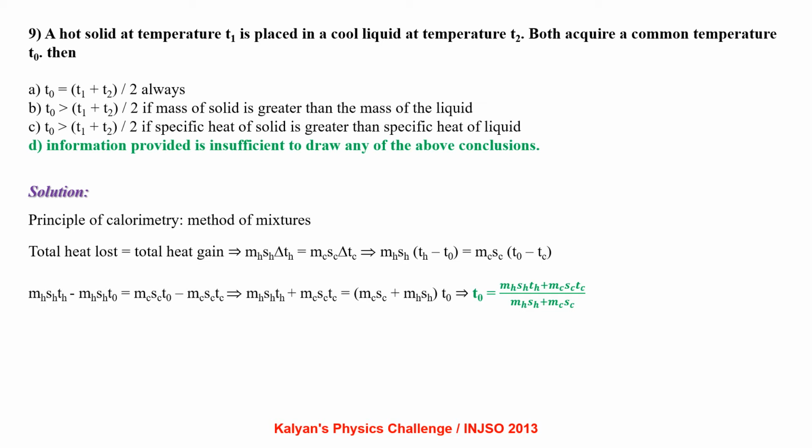Applying the principle of calorimetry, that is method of mixtures, total heat lost equal to total heat gain. m hot s hot into delta T hot equal to m cold s cold delta T cold. On substituting the given values, we have T naught equal to (m hot s hot T hot plus m cold s cold T cold) by (m cold s cold plus m hot s hot). So the information provided is not sufficient to draw any of the above conclusions.